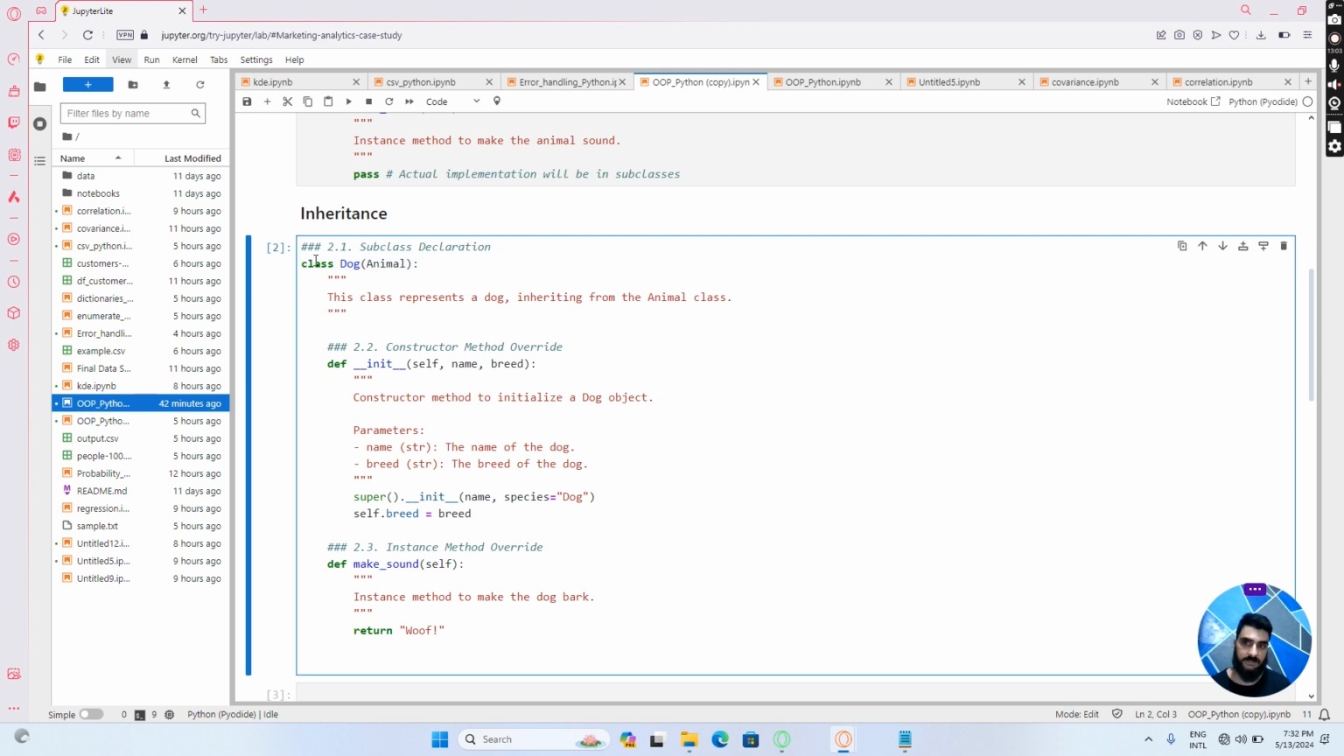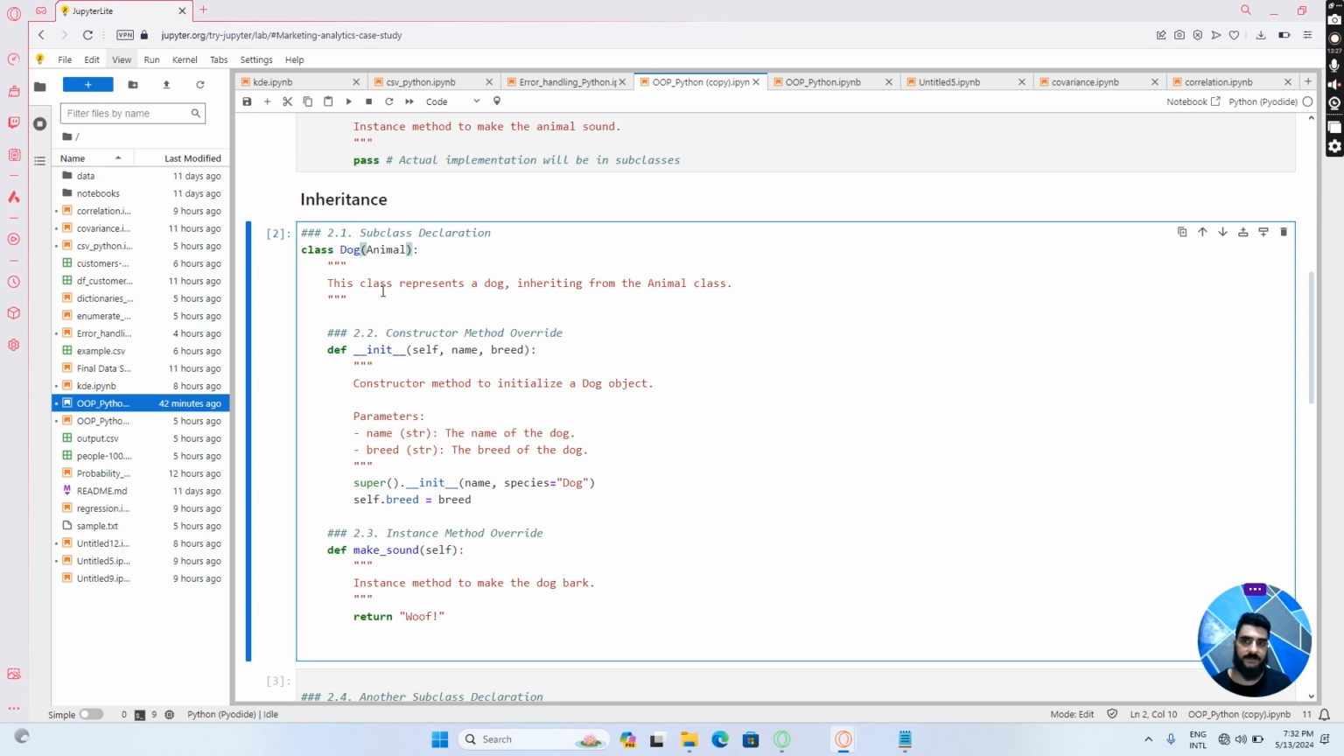We will write class, then we will write the name of the subclass that we actually want to name it. In our case, we want to name it dog, and within the parentheses we are going to pass the parent or the main class from where this dog will inherit properties, attributes and methods. In our case, that is animal.